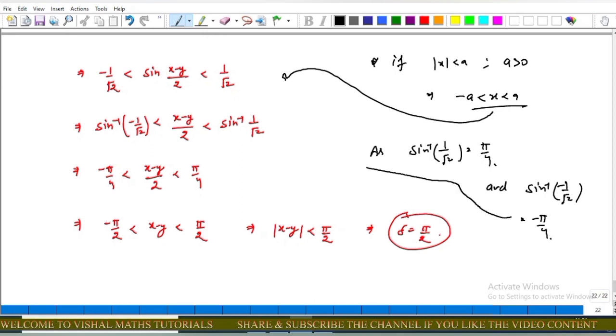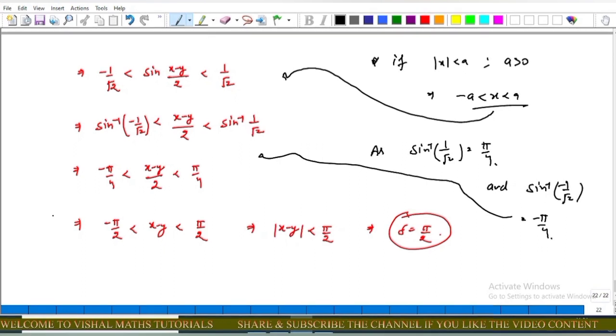So using these two results, we get minus pi upon 4 less than x minus y upon 2 less than pi. Now multiply this inequality by 2, we get minus pi upon 2 less than x minus y less than pi upon 2, and we can write this inequality in the form of modulus, that is mod of x minus y less than pi upon 2.